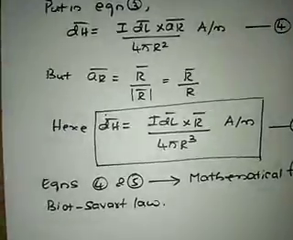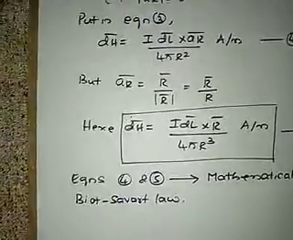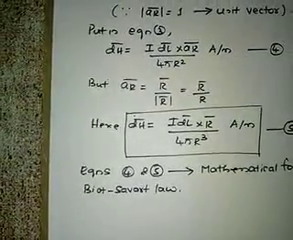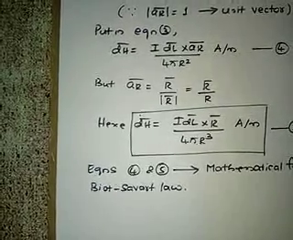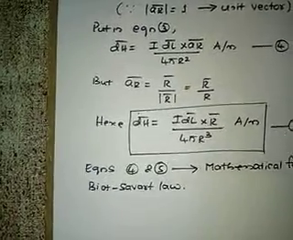We have derived the equation for the Biot-Savart law up to the equation dH bar is equal to I dL bar cross r bar divided by 4 pi r cube.